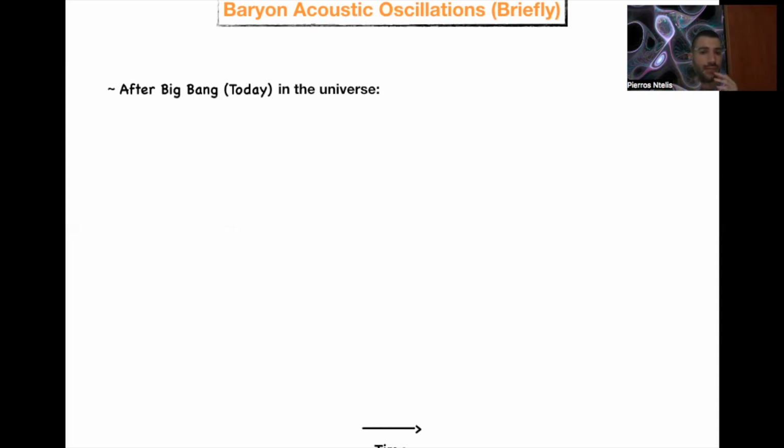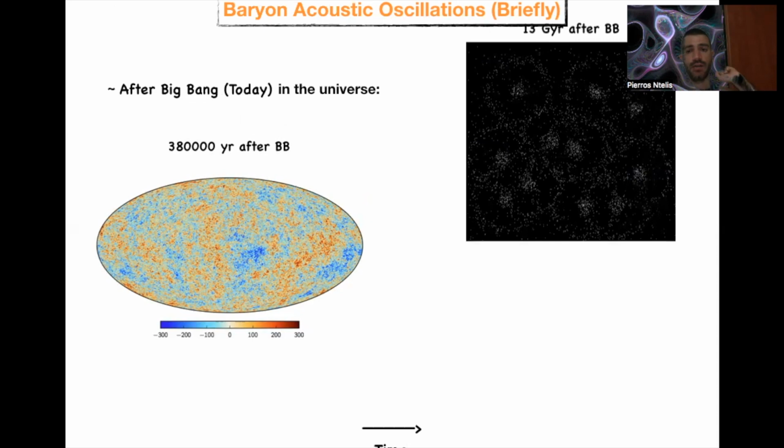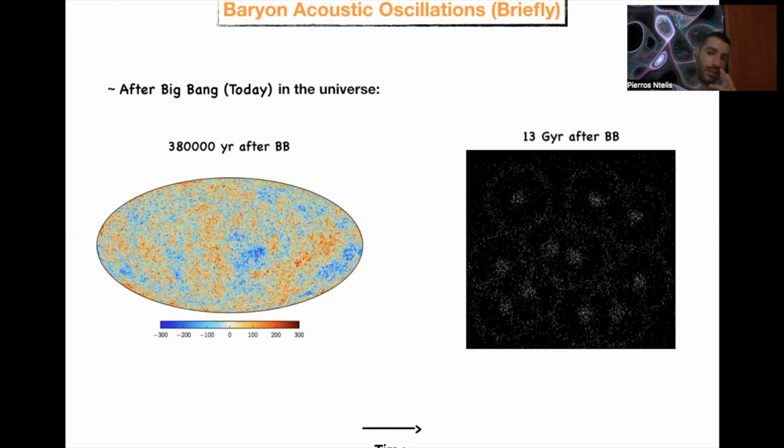Now, today, we can observe these phenomena with telescopes that tell us about the early universe, 380,000 years after the Big Bang, or the late universe by just looking at the optical wavelength of elements in the sky. And by studying the temperature fluctuation of the cosmic microwave background and the density fluctuations of galaxies in the late universe, we find a particular pattern. This pattern is 150 megaparsec, or 10 to the power 25 meters, and we can find it in the early universe or in the late universe.